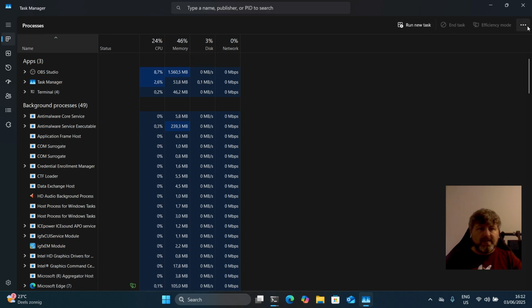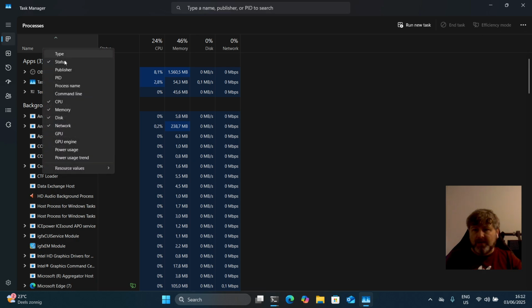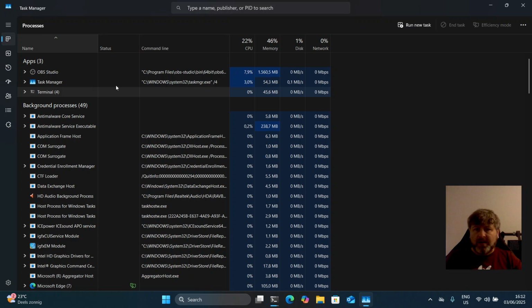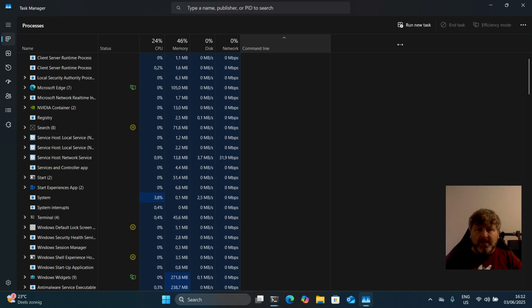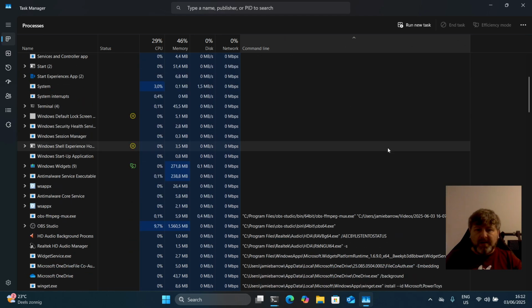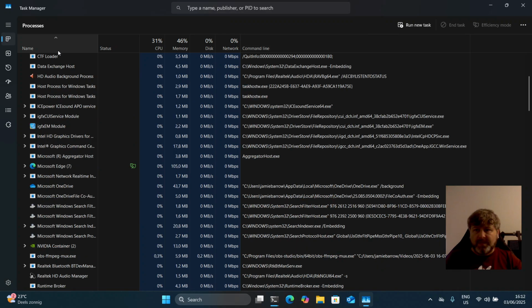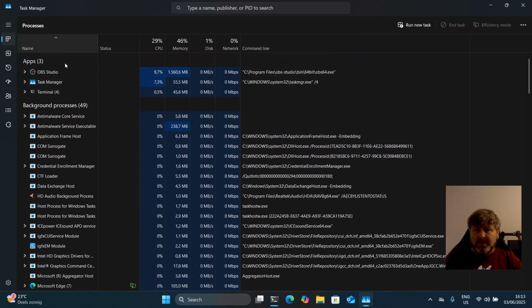You can also customize this view, I believe. If you right click on the column, you can say command line, which is something I do by default. And then you can see which command line is running with this application. If I just sort that again, by default, you can see that OBS is running from that command line.